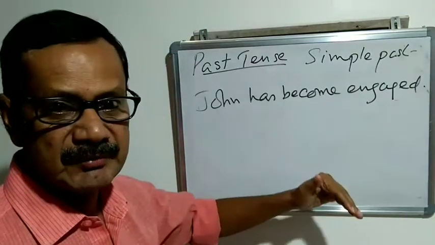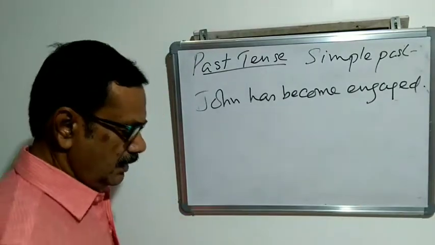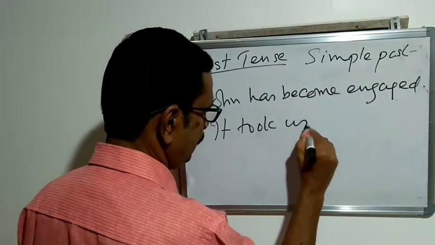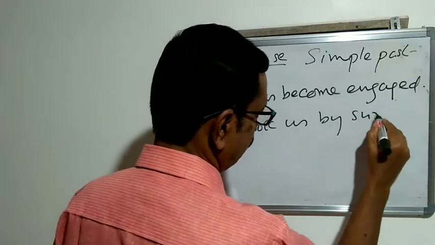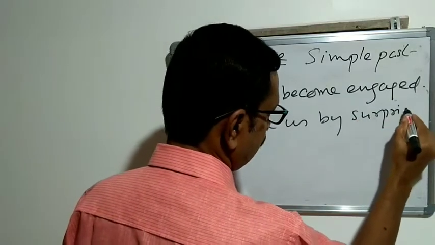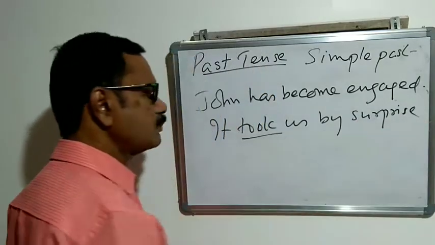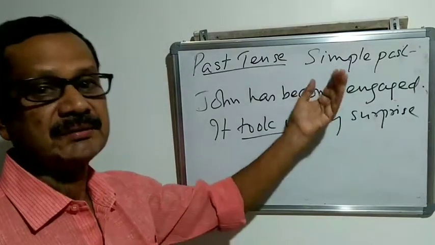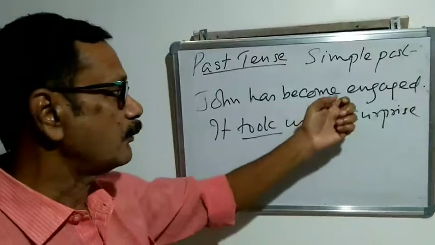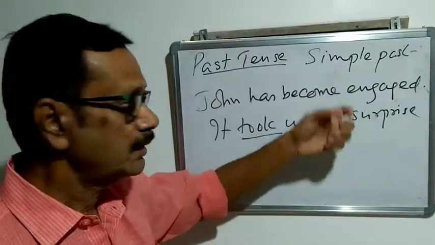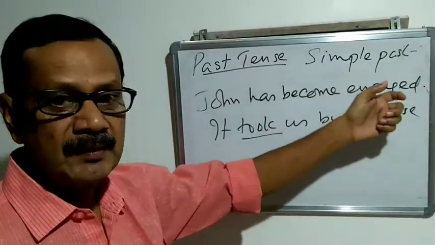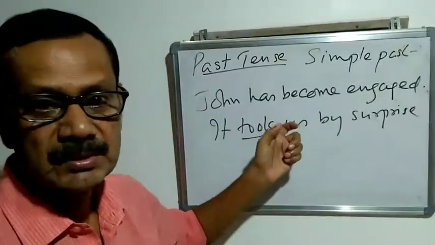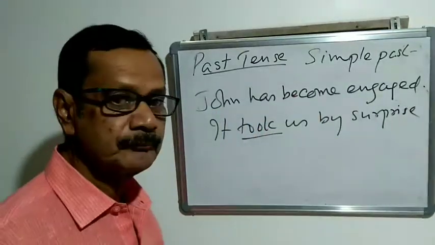Next we can use simple past: it took us by surprise. It took us by surprise. So here the context is there in the preceding line, in the language context. It's called a language context. In the preceding line, past time is there, that is the engagement of John.